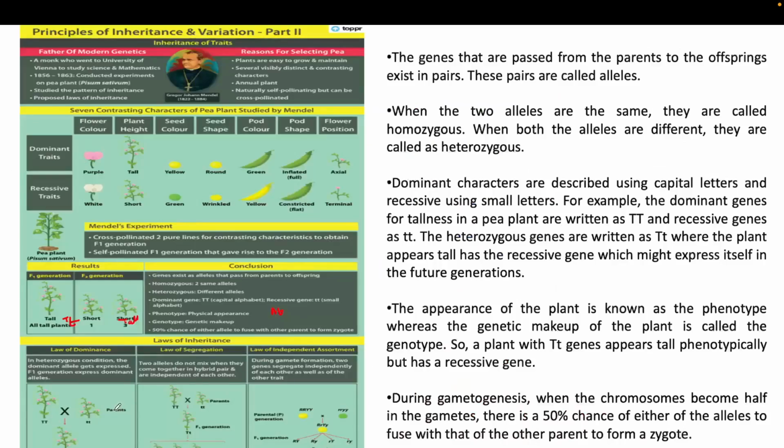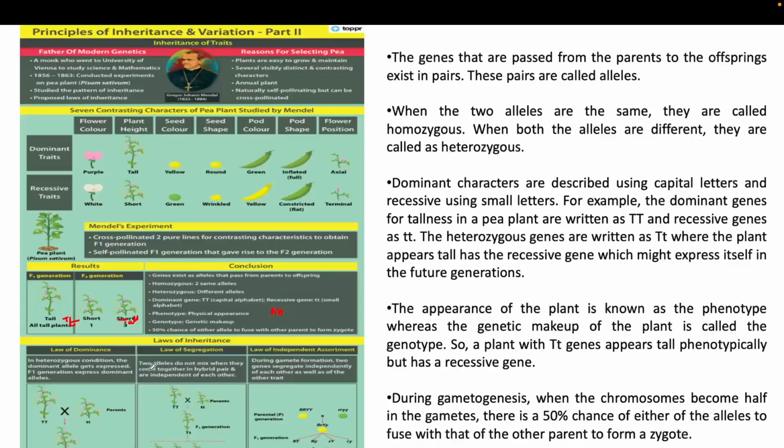The genotype is the actual genetic makeup, and the phenotypic characteristic is more influenced by the dominant character. Dominant character can be heterozygous also, or homozygous, right? So that's why the physical appearance is called the phenotypic characteristic, and the genetic makeup is called the genotype. And there is a 50% chance of either allele fusing with the other parent's to form the zygote. So this is the law of inheritance. Law of dominance: in the F1 generation, the dominant plant will occur.